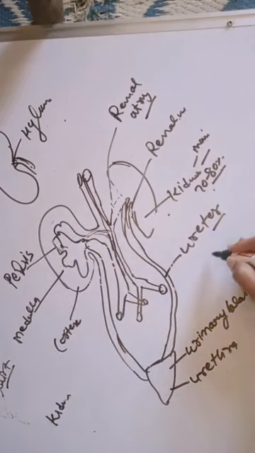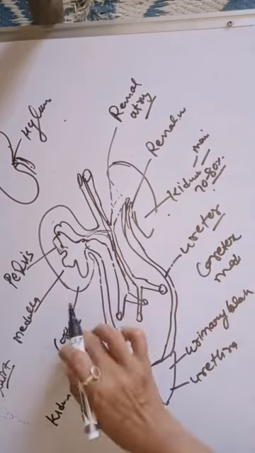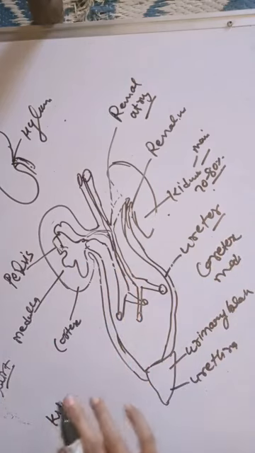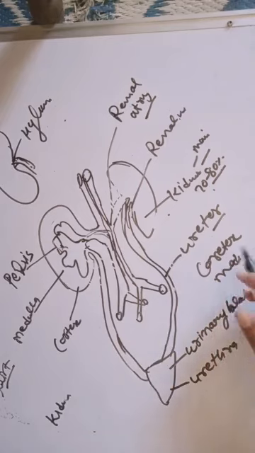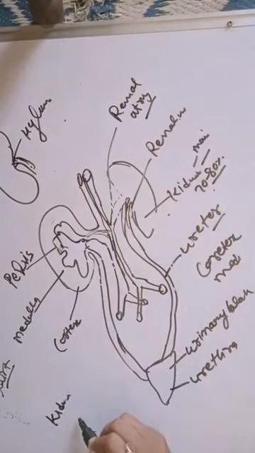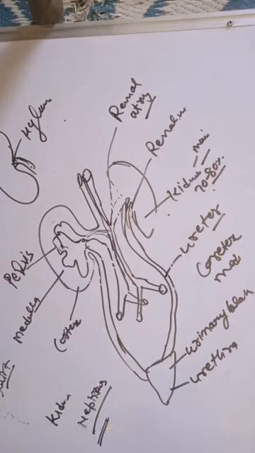Each kidney is divided into two parts. One part is the cortex and the second is the medulla. The cortex is the outer part and the medulla is the inner part. Each kidney is composed of lakhs of filtering units, and the filtering unit is called the nephron. The nephron is the functional unit of the kidney.